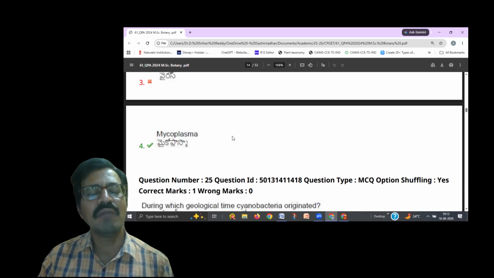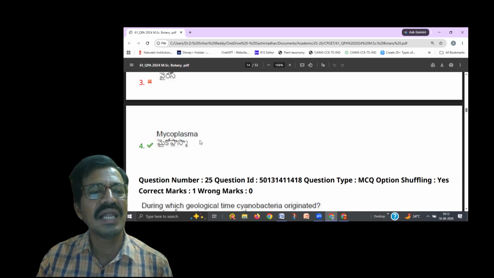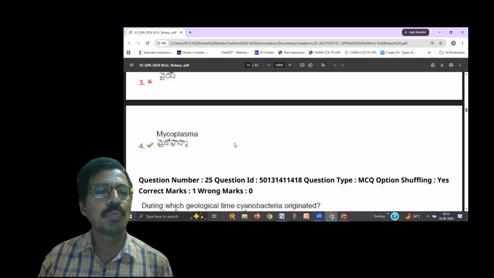They cause several diseases, mostly related to the lungs, and they may cause pneumonia, so they are called pleuropneumonia-like organisms.